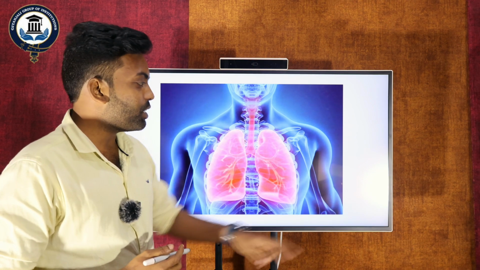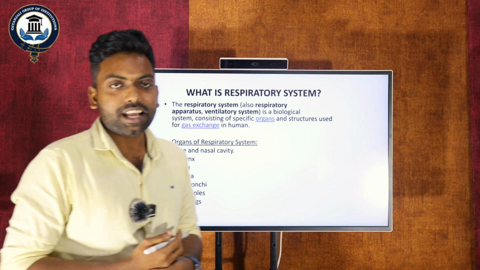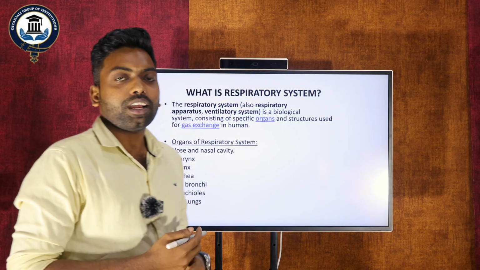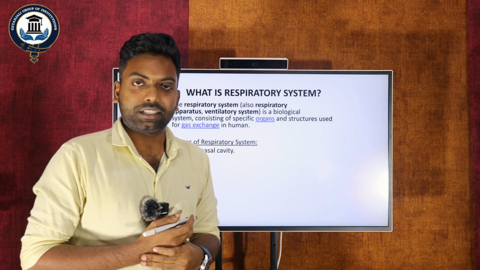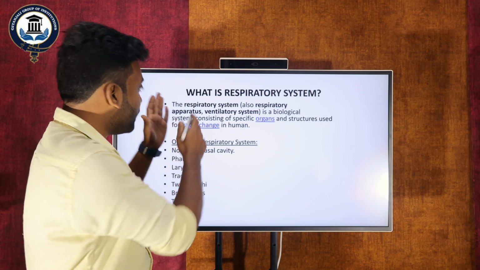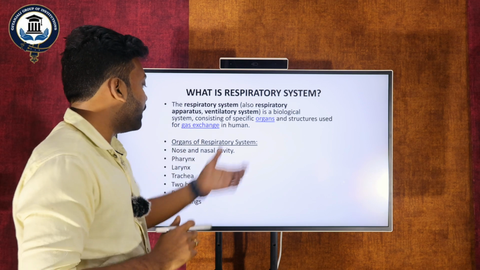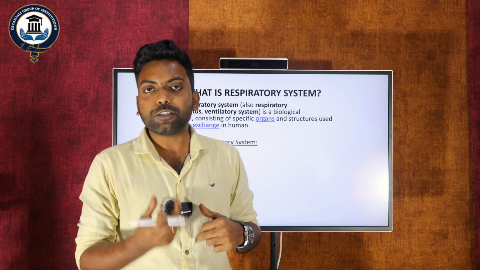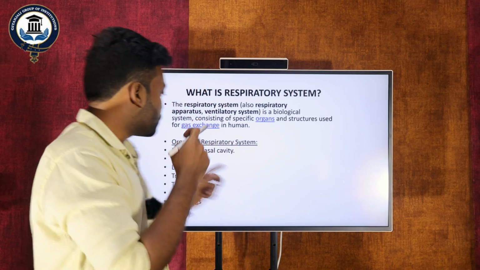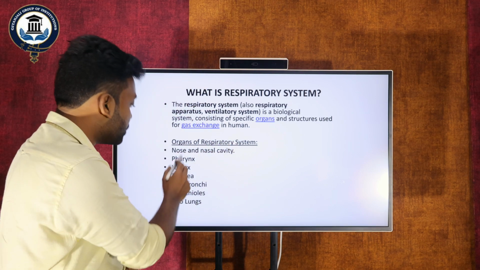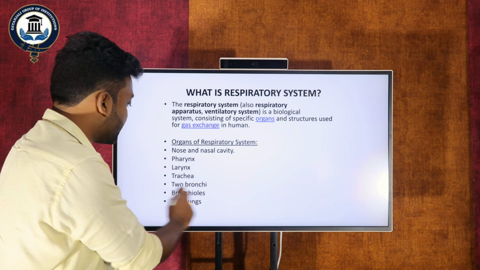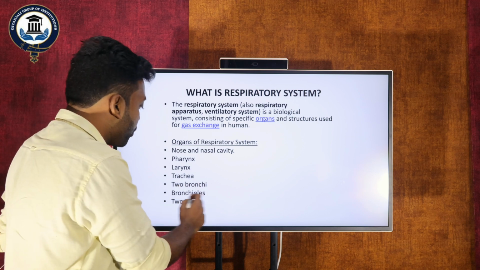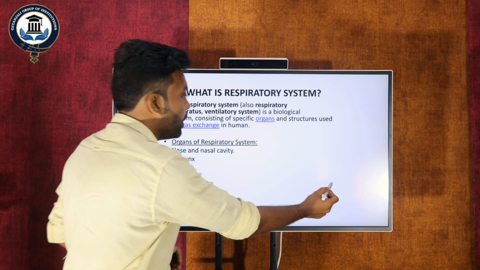My dear students, today our session is about the respiratory system. Before going to discuss, I want to tell you that today's special class is not only theoretical, but I am also going to discuss some of the competitive part. Let me first tell what are the organs associated with the respiratory system. As we know, the respiratory system organs start from the nasal cavity and end with the lungs. Let us list out the organs: nose and nasal cavity, pharynx, larynx, trachea, bronchi, right and left, bronchioles and two lungs. These are the organs belonging to the respiratory system.